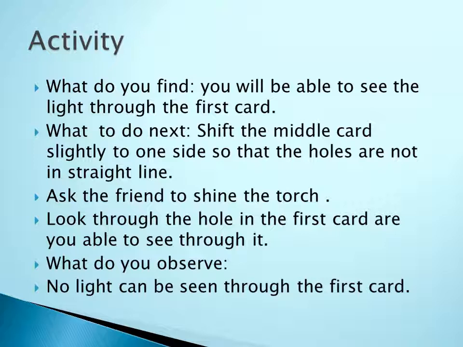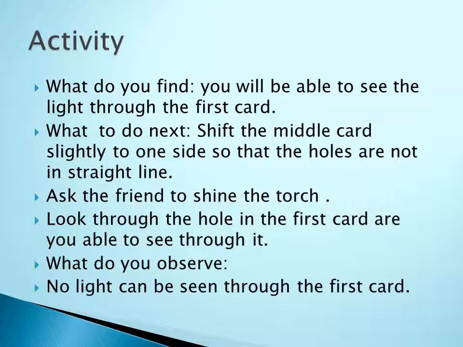Now go to the dark room. In the dark room you cannot see anything. Now light a candle. After some time what will happen? After the light comes you can see the room. And then always light is a form of energy and light always travels in a straight line. So for this, one activity is given.